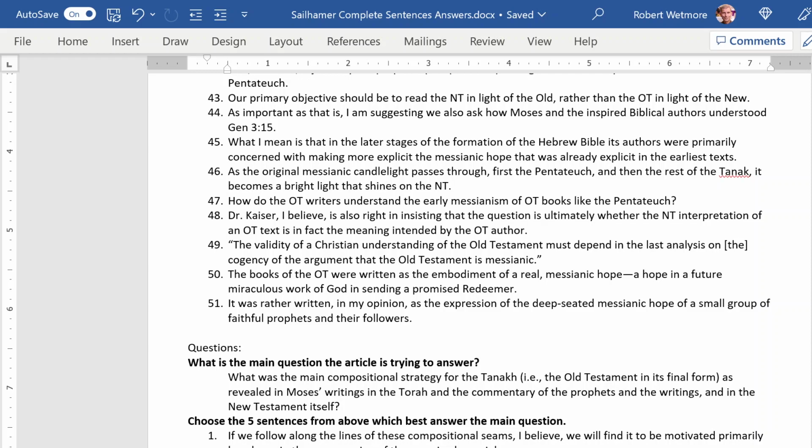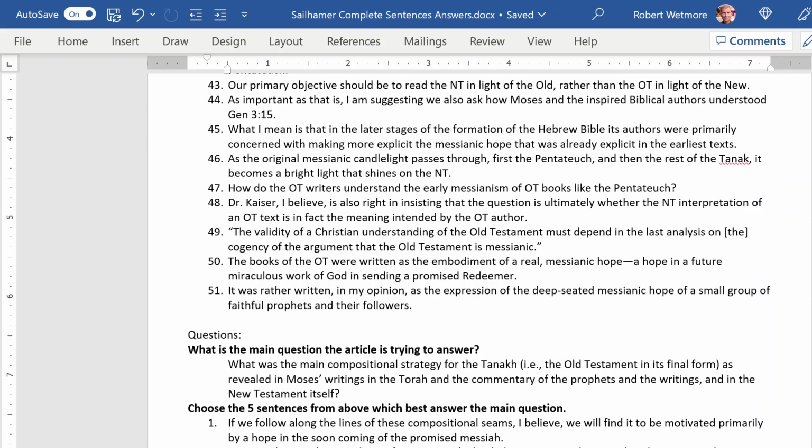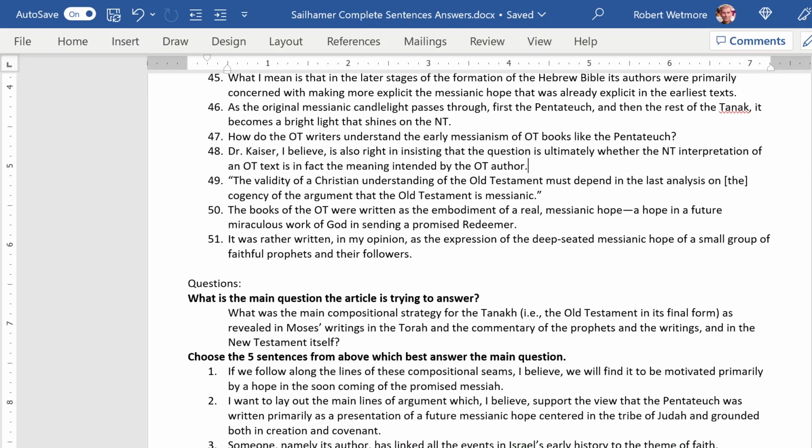Now that I have these 5 sentences, I need to get this down to one sentence. In a single sentence, answer the main question. Here's my main question. Here are my 5 sentences. These are the most important sentences to answer this question. Here's my answer. Moses' main purpose in writing the Pentateuch was to proclaim the future messianic hope, which was revealed through the creation and covenants with faith at the center, and which hope was strengthened and enhanced in the later stages of the Bible, the prophets and writings, and in the New Testament itself.